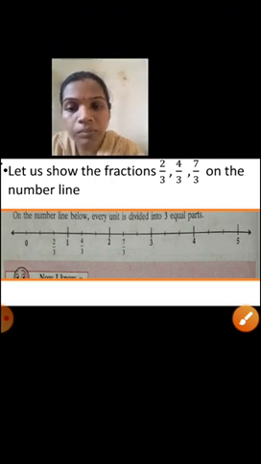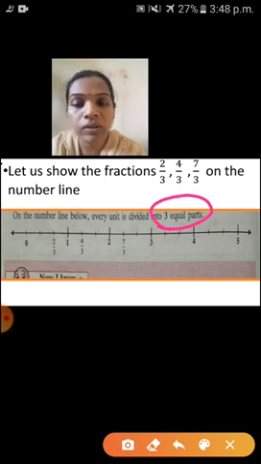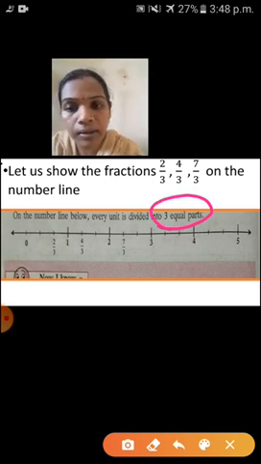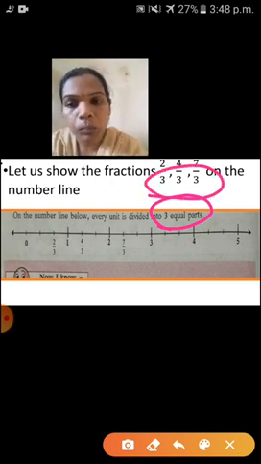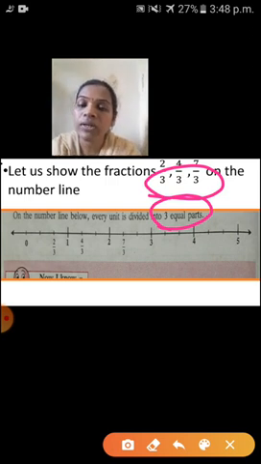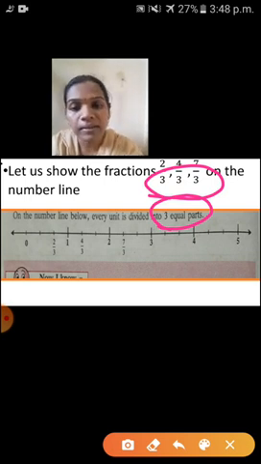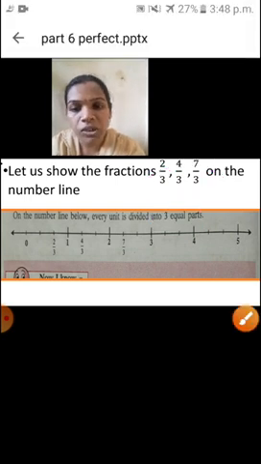Why do we divide every unit into 3 equal parts? Yes, because here the denominator 3 is there. Suppose the given denominator is 5, then every unit we have to divide into 5 equal parts. But here 3 is there, that's why every unit we have to divide into 3 equal parts. So what is the first fraction here?